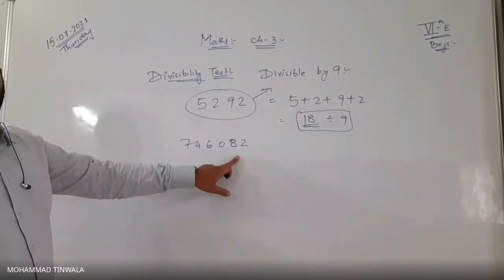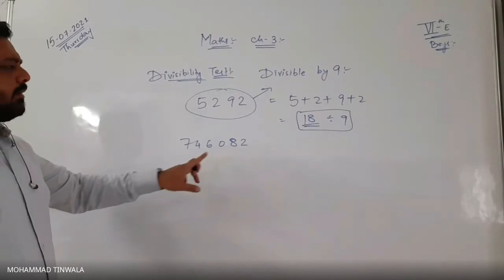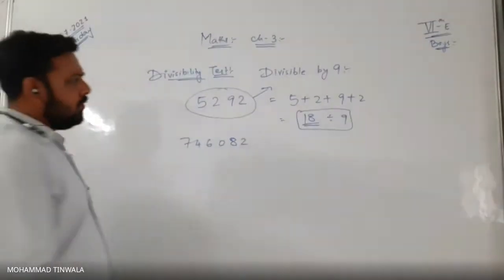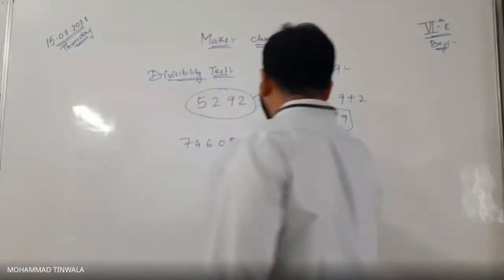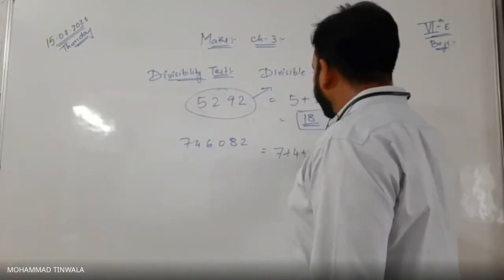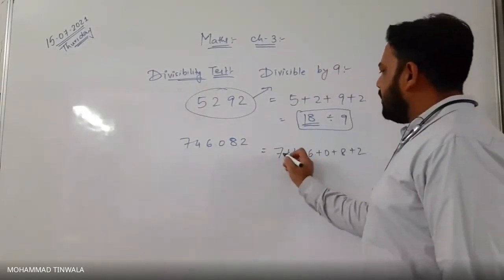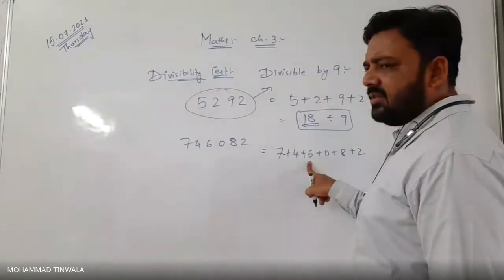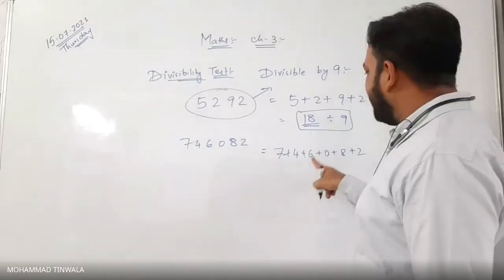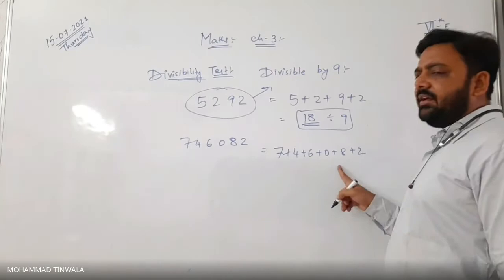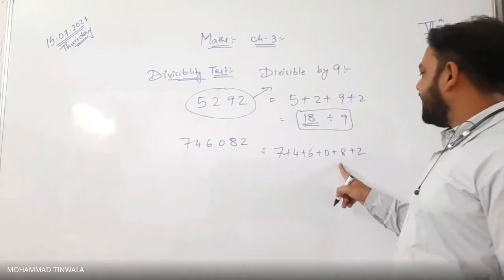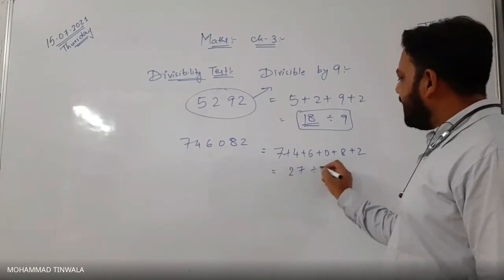746082. These are the digits we have here. So what do we have to do? We have to add all these numbers. 7 plus 4 plus 6 plus 0 plus 8 plus 2. 7 plus 4, 11. 11 plus 6, 17. 17 plus 0, 17. Plus 8, 25. 25 plus 2, 27. 27 is divisible by 9.